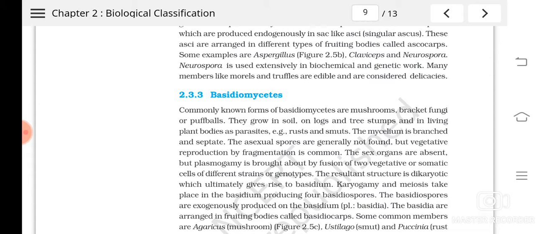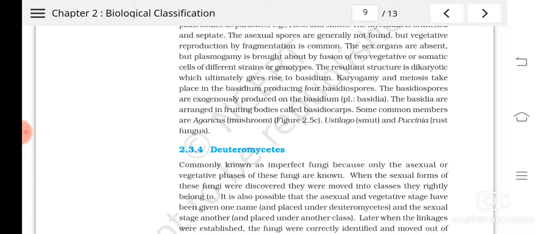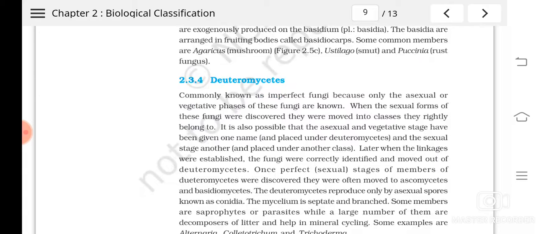What you see as the mushroom is the fruiting body, which we call the basidiocarp. The basidiocarp is made up of basidia, and basidia contain basidiospores, which germinate into new mycelium. Understood now? So this is about basidiomycetes.